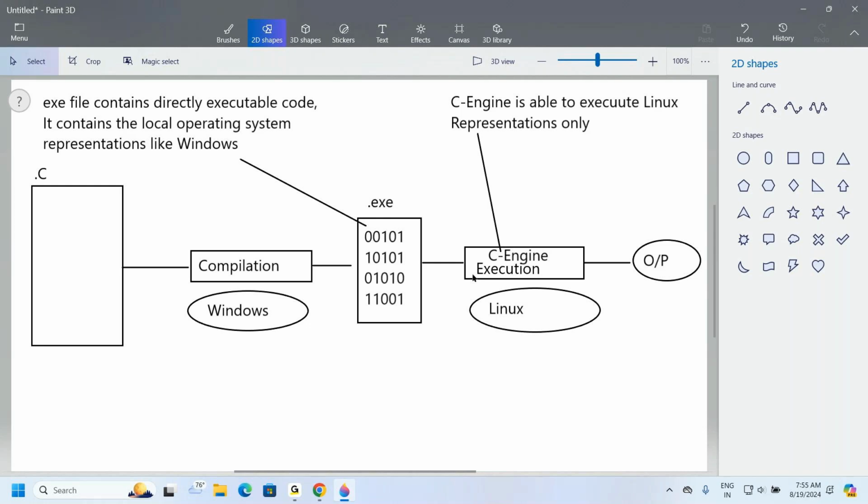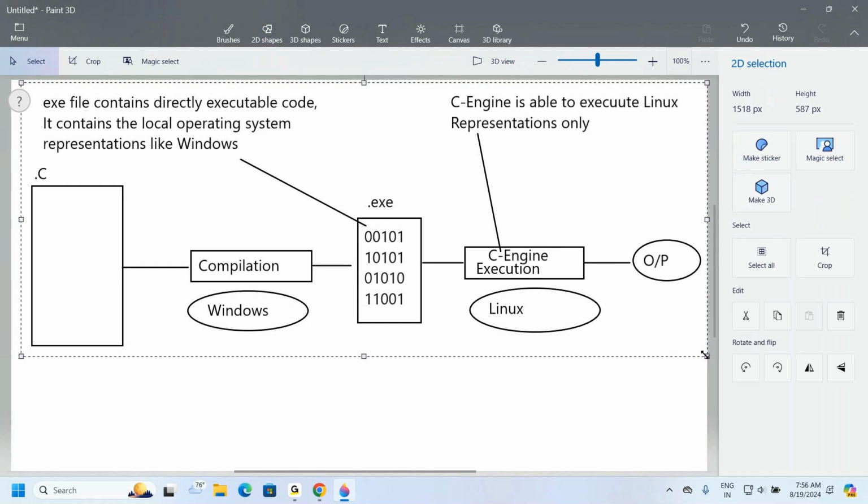No, not at all possible. Because of this particular reason, a C program requires the same operating system where we compiled it for execution. For compilation and execution, we need the same operating system in the case of C and C++. Because of this reason, we can conclude that C and C++ are platform dependent programming languages.